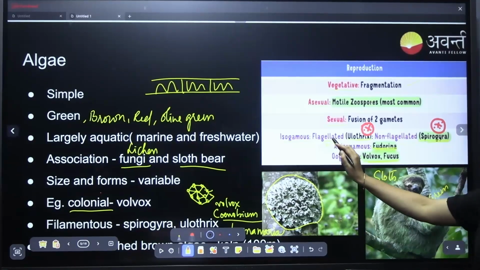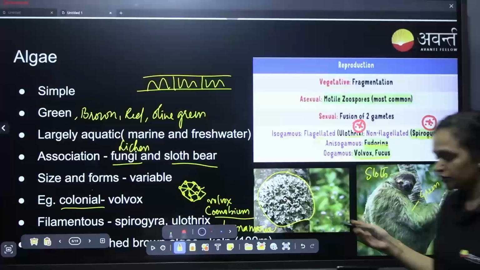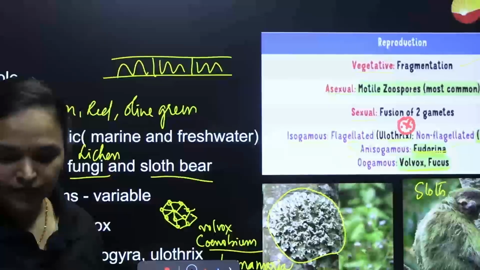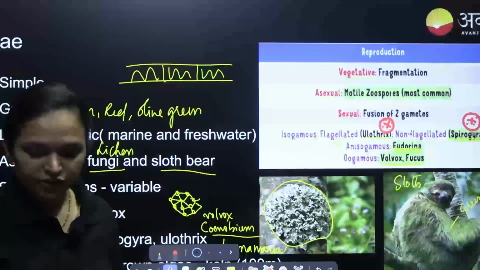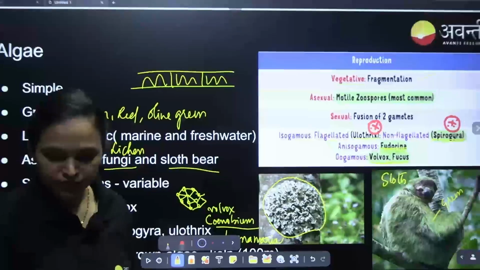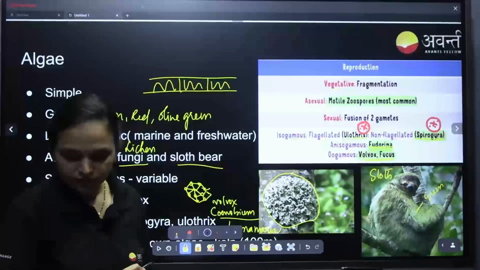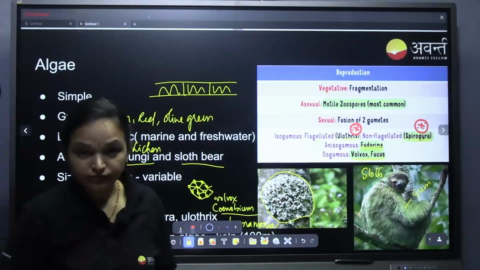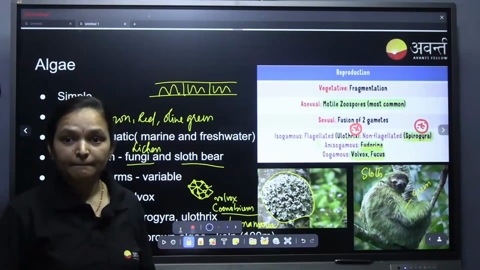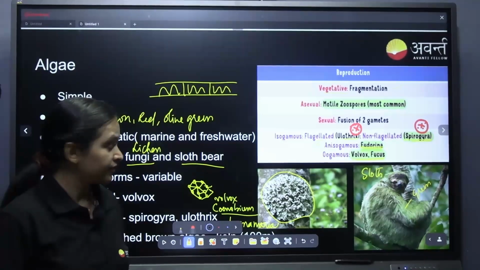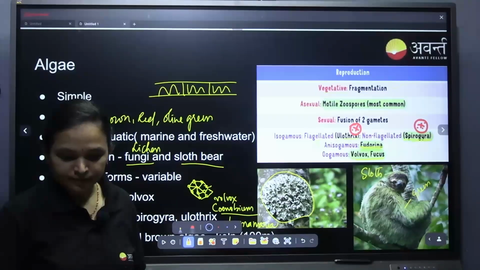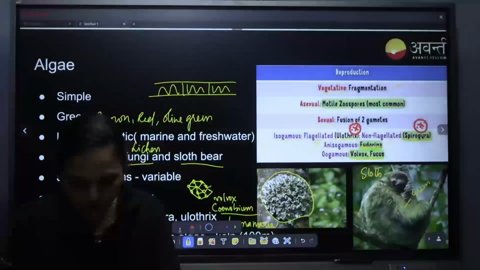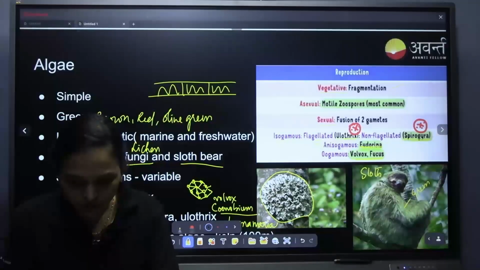Do you know the difference between isogamous, anisogamous and oogamous? Shall I explain it to you? Yes or no? Just tell me yes or no, children. Do you know or don't know?